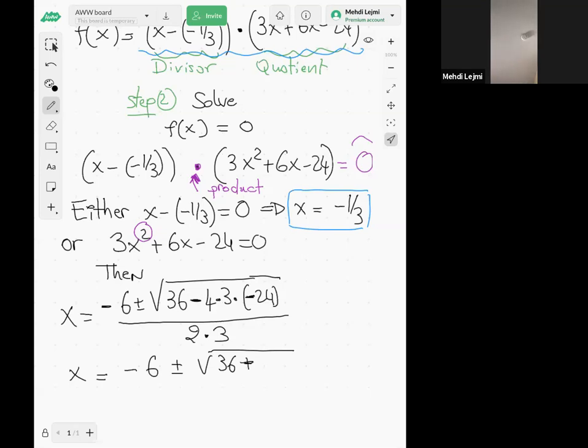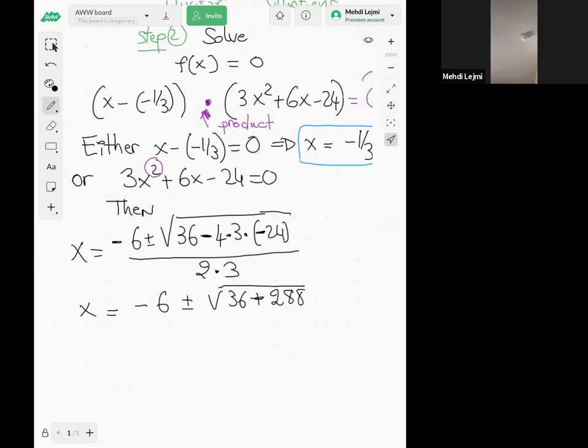So let's see, 24 times 3, that's 72, and 72 times 4, that's 288, over 6. So my x is -6, plus or minus square root of 288 plus 36, that would be 324, over the whole thing over 6.